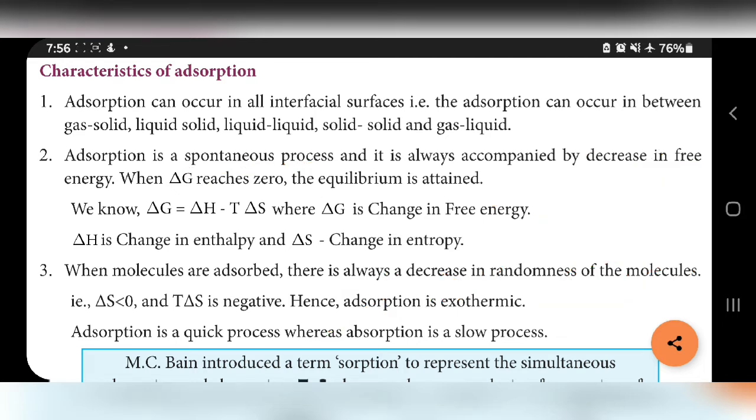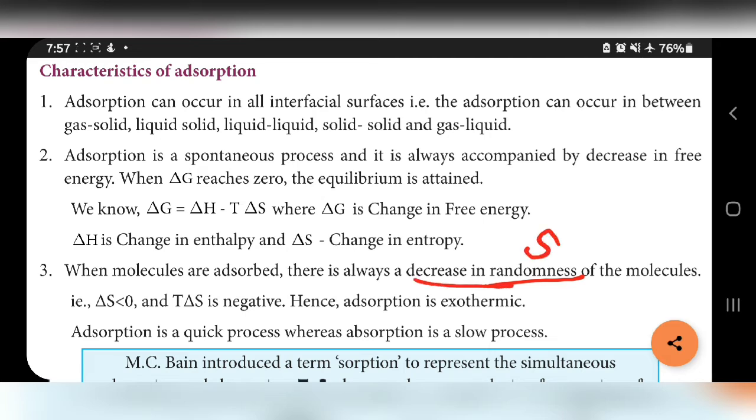Third point, when the molecules are adsorbed, there is always a decrease in randomness of the molecules. Randomness decreases means entropy decreases, because entropy means what? That is also something we learned in our 11th standard. Entropy means measure of randomness or disorder.